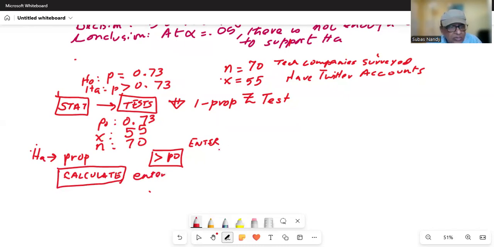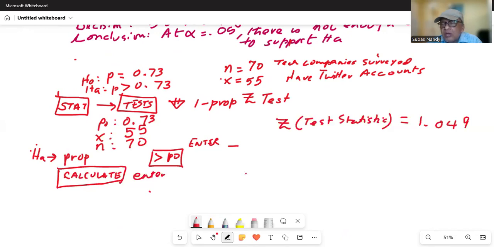So let's see what test statistic we get. We get test statistic Z. Again, this is a characteristic of the sample. That means the sample proportion is 1.049 standard deviations above the value in the null hypothesis. So this sample proportion is 1.049 times the standard deviation above the value in the null hypothesis.